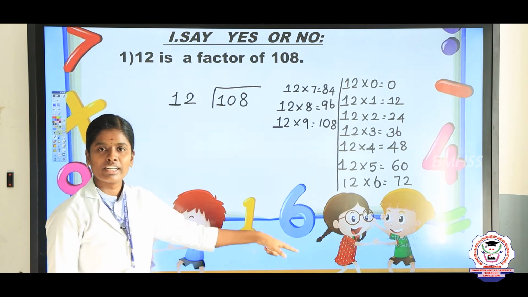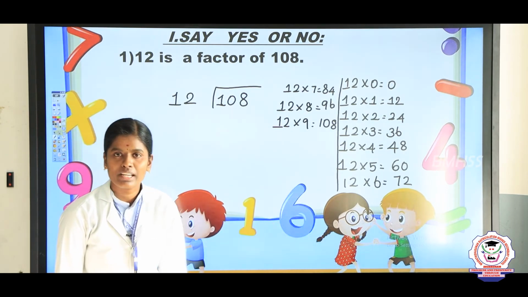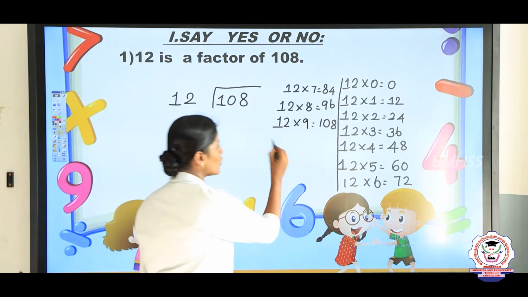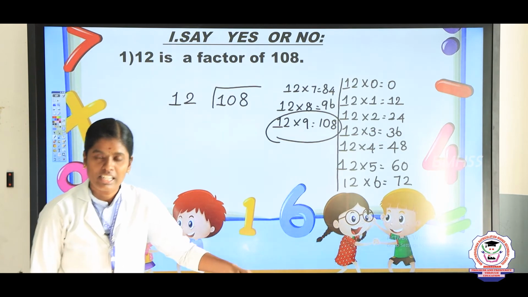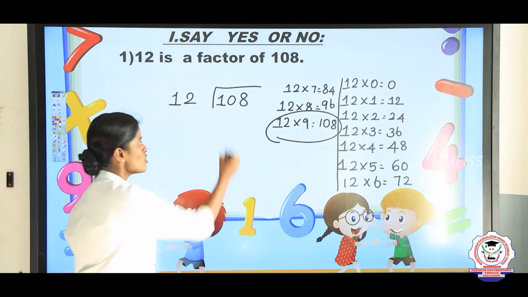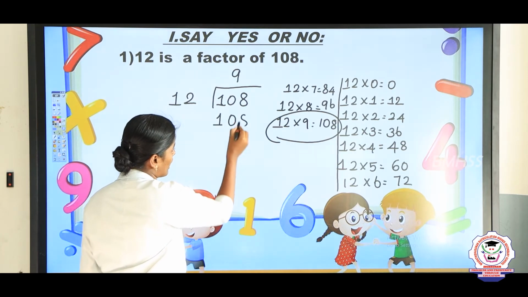In 12 table of 108? Yeah, 12 table of 108. How many times? Very good. We have 9 times. 9 12s are 108. So write the answer. 9 12s are 108. Okay.